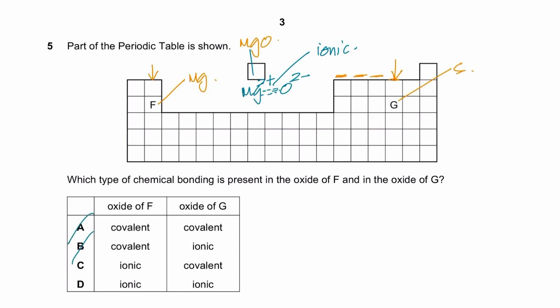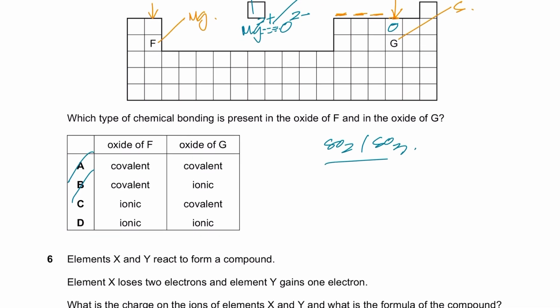So obviously the bonding that takes place is the ionic bonding. A and B are wrong. And if you check oxide of G, it's a non-metal, and oxygen is also a non-metal. So sulfur basically forms sulfur dioxide, sulfur trioxide. Even if you did not know this, you know that the bonding between non-metals is covalent bonding, it's not ionic bonding. So obviously C should be the right answer, ionic bonding, and oxide of G is covalent bonding.